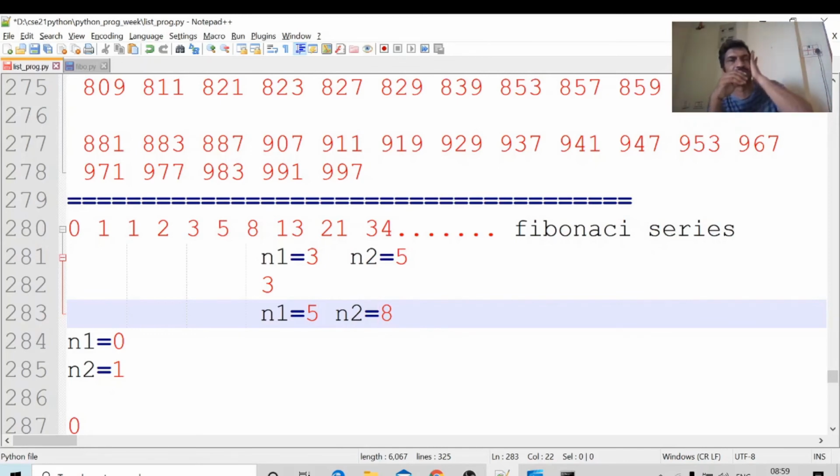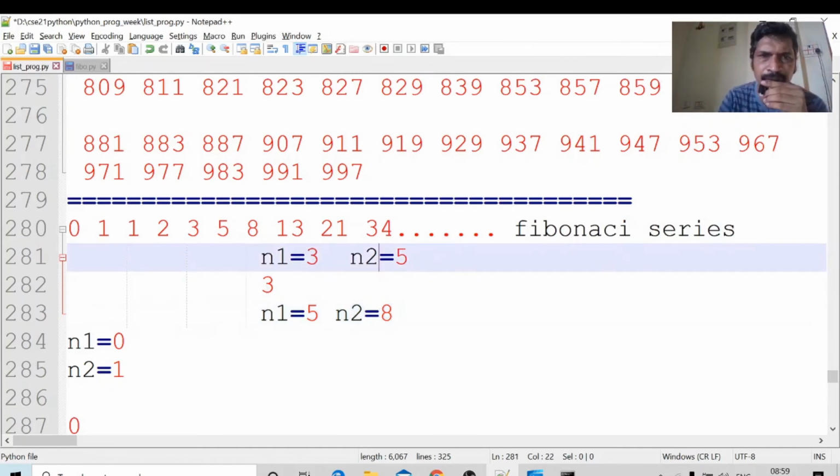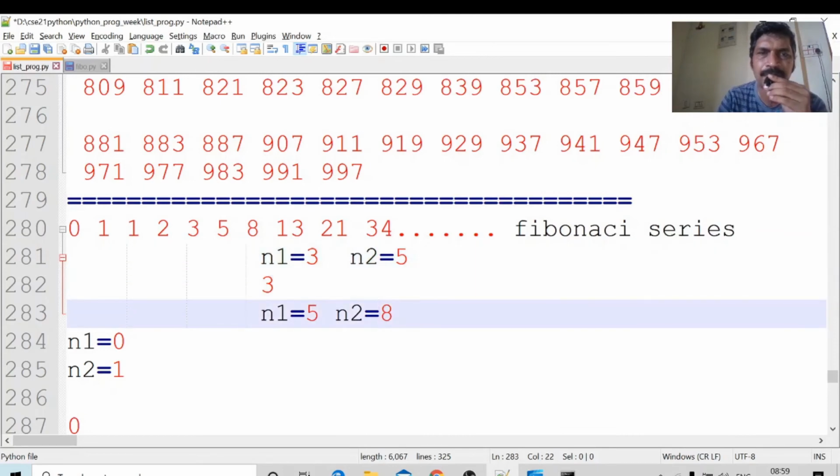Next number, next n1 is printed. Okay, n1 equal to 8, n2 equal to 8 plus 5. Like that we will do the operations. Okay, how do these values come: n1 equal to 3, n2 equal to 5, then n1 equal to 5, n2 equal to 8. How will this come in Python? Just take another variable or update the variables like this. Simple logic. Okay, we will see the program for the Fibonacci series.